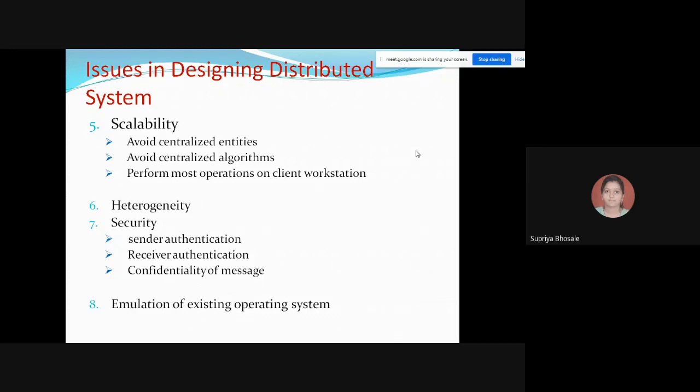Okay, so these 8 points we have covered under issues in designing distributed systems. Again, on this point you may be asked one question. Out of these 8, you have to explain any 4, with proper explanation of them.